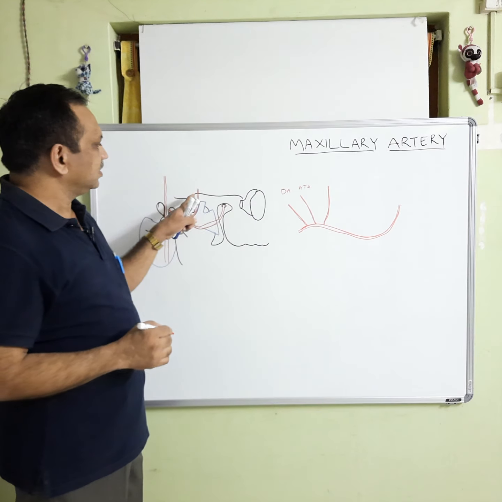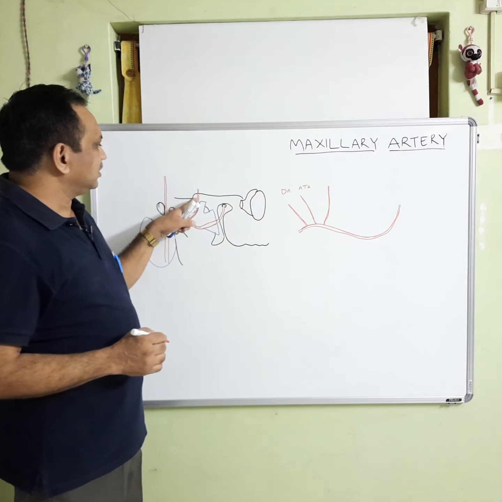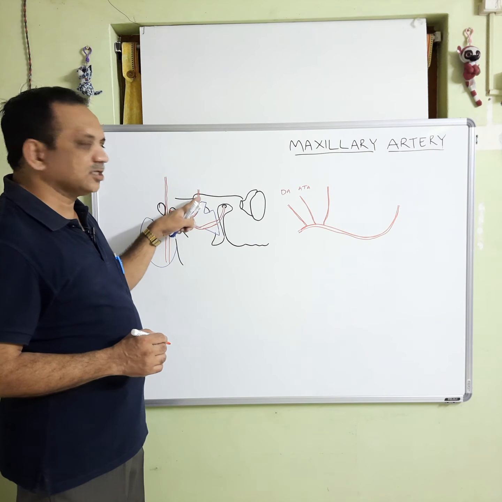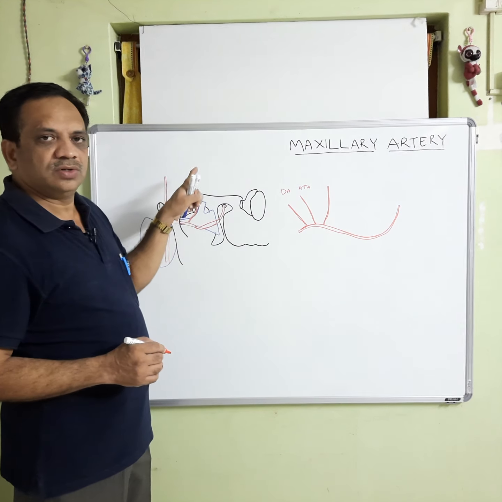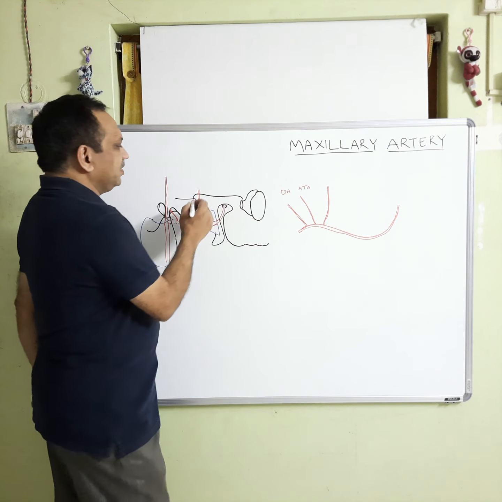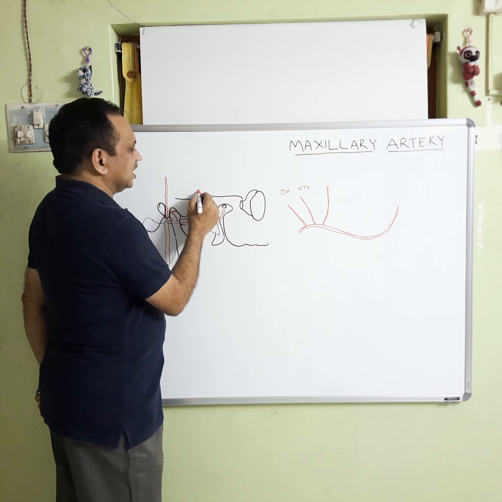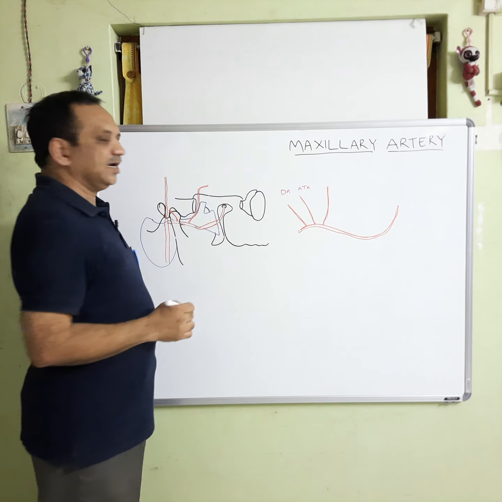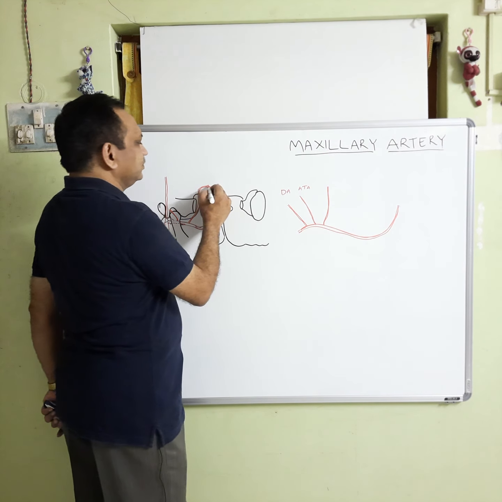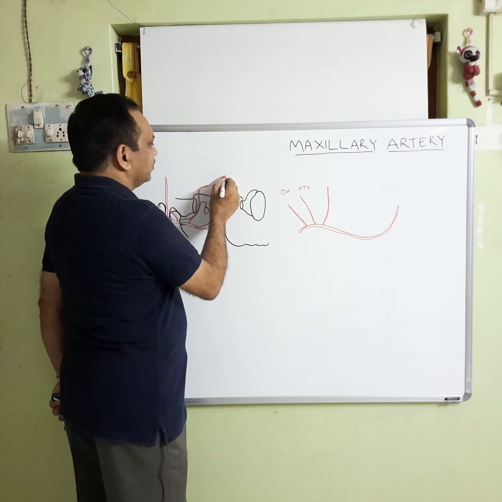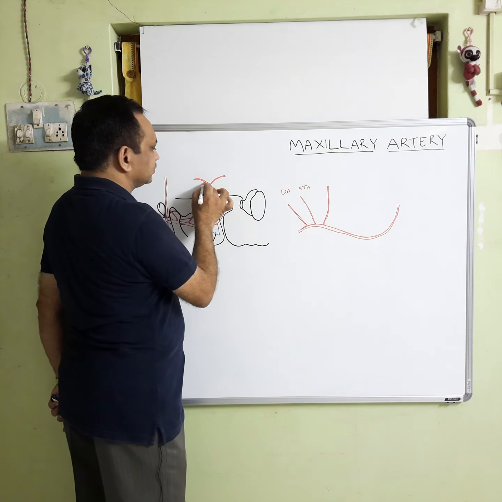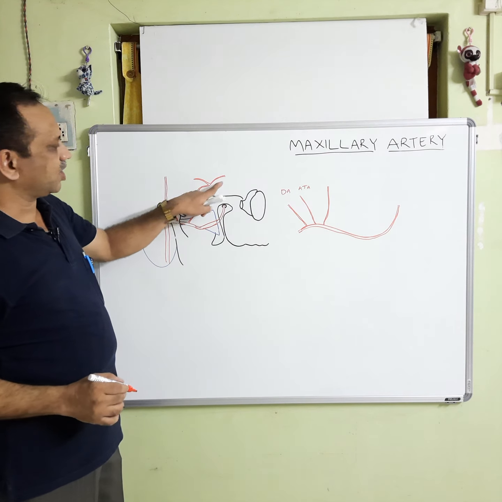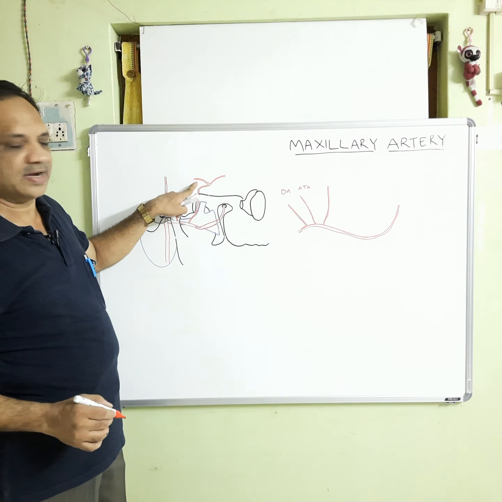So, this foramen spinosum leads the middle meningeal artery into the middle cranial fossa. From here this artery runs anterolaterally like this. After a distance, it divides into a frontal branch and a parietal branch like this. So, a frontal branch and parietal branch.